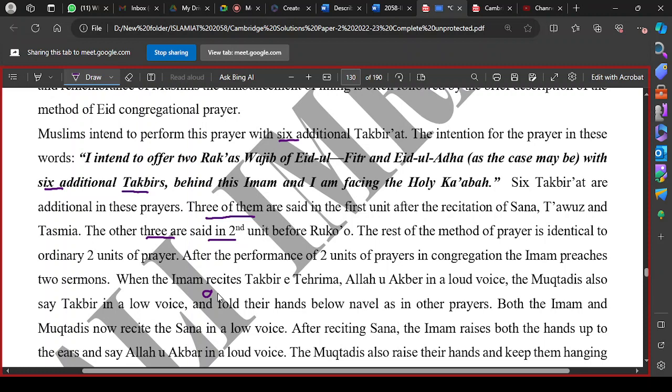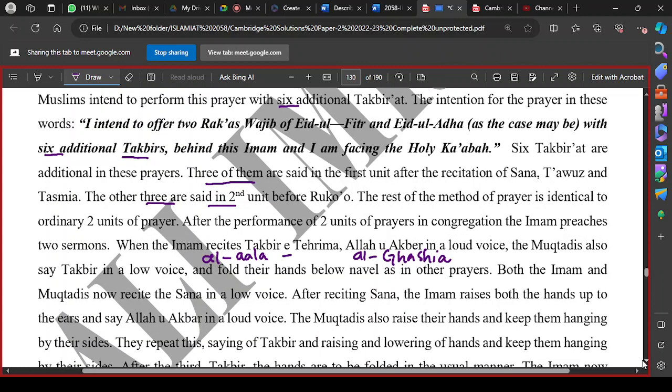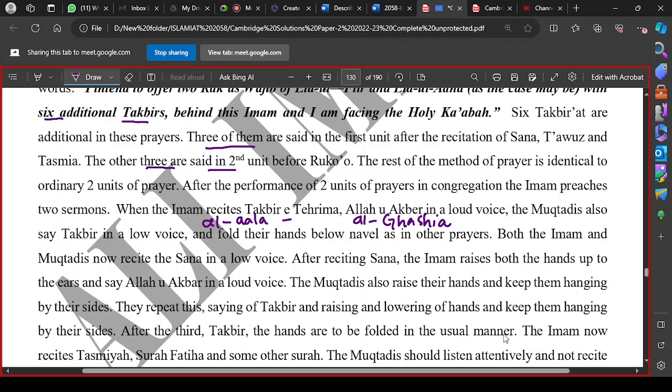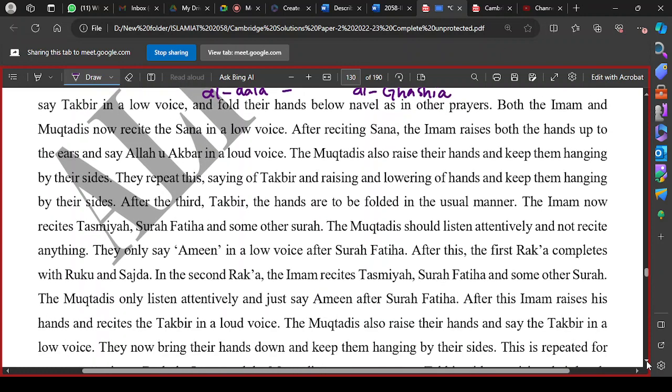Which surah he used to recite? He used to recite surah al ala in the first rakat, and then it was his practice to recite surah al ghashiyah in the second rakat of the Eid prayer, and also in the Friday prayer. So the first rakat is completed as usual, and the second rakat will start with surah fatiha and surah. But before going to ruku, they will say takbir thrice. These are the three extra takbir. While saying takbir, they raise their hands up to their ears and they will lower them down. This is how these Eid prayers are performed.